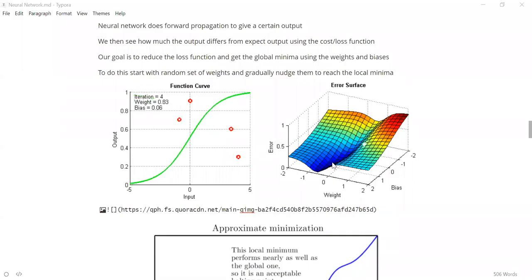Yeah, gradient descent actually tells you which direction to go using the loss function. There is some calculus involved. We are not talking about the calculus, but what gradient descent does is it looks at the loss and figures out where to change my weights. Should I increase them or decrease them? How do I do that? That is given by gradient descent. Gradient descent is a mathematical equation which will tell you whether to increase or decrease your weights. Which direction should I go?